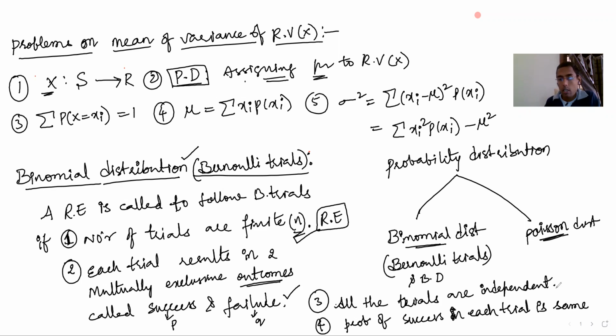All the trials must be independent. And number 4, probability of success in each trial is the same. That's P, and failure is Q. If these 4 conditions are satisfied, then those are called Bernoulli trials. Then we can apply binomial distribution.